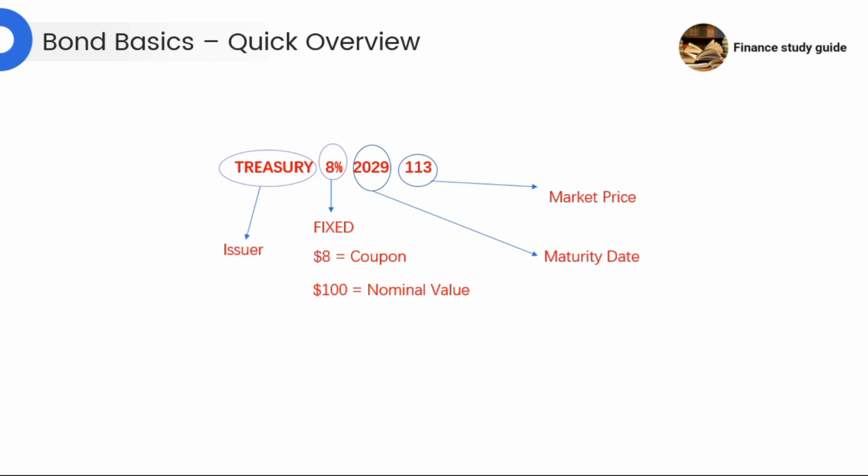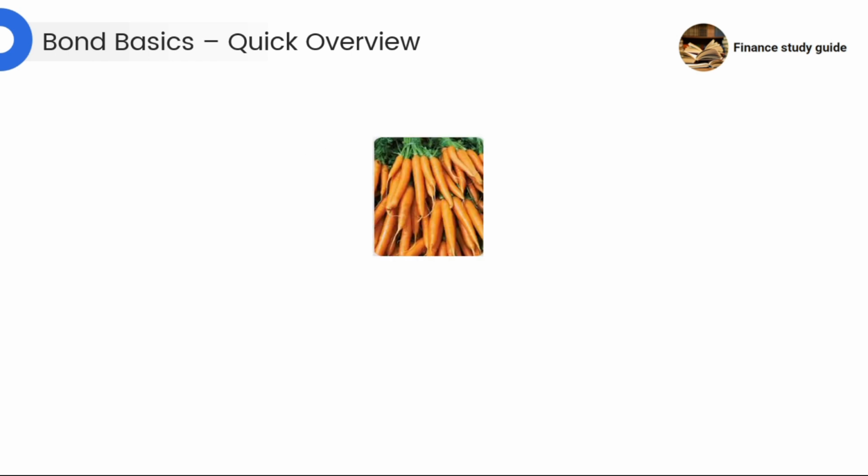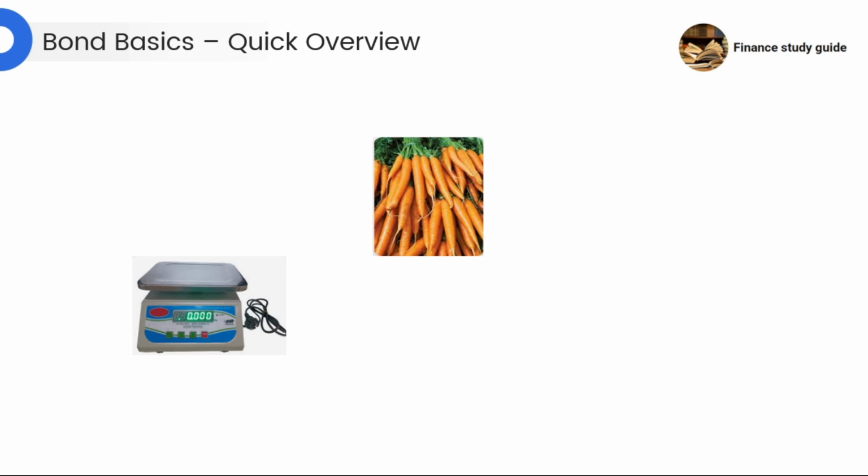Think of it like buying vegetables. If I go into a grocer and say I want a kilogram of carrots, it's a kilogram of carrots irrespective of who buys it or when they buy it. Whether it's you, me, the grocer, or my neighbor, it's non-negotiable. Whether I buy today, tomorrow, or after 1 year, it will still be 1 kilogram of carrots. So think of nominal value as similar to 1 kilogram of carrots.